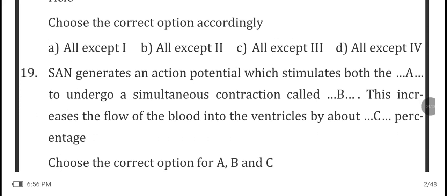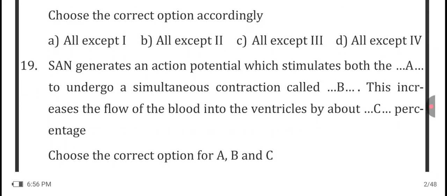Okay. So now the next question is, SA node generates an action potential which stimulates both the A and to undergo a simultaneous contraction called the B. This increases the flow of the blood into the ventricles by about how much percentage?